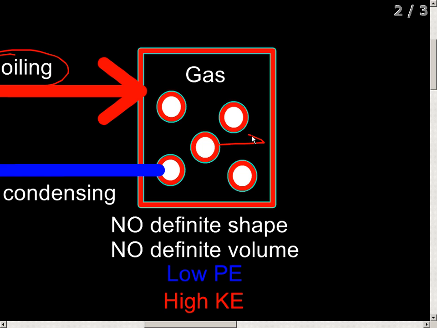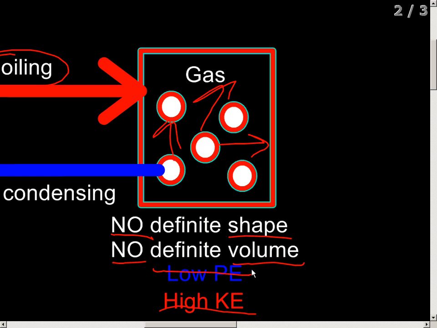Gases have a lot of kinetic energy. They're flying everywhere. They're bouncing off each other. Gases have very high kinetic energy and a lot of space between them. Since gases have a lot of space, they have no definite shape and no definite volume. And at this point, all that potential energy in the solid is almost gone. It's lost a lot of its potential and converted that into kinetic.